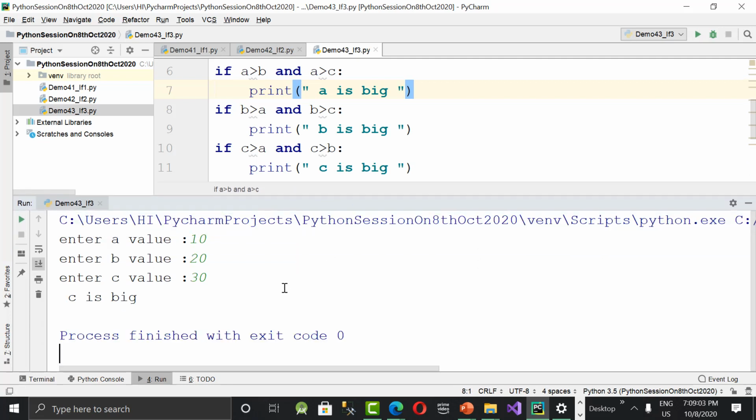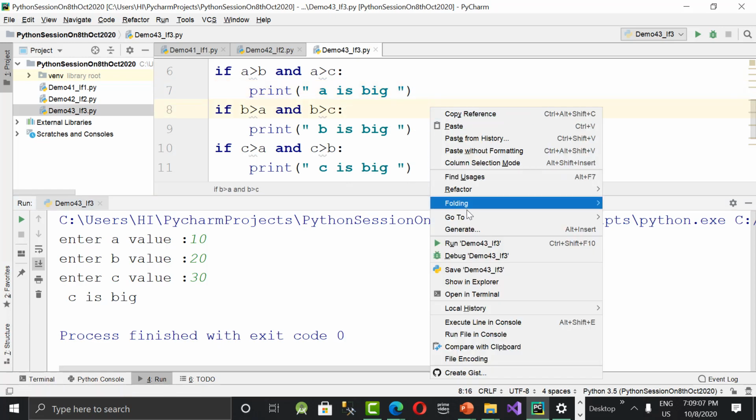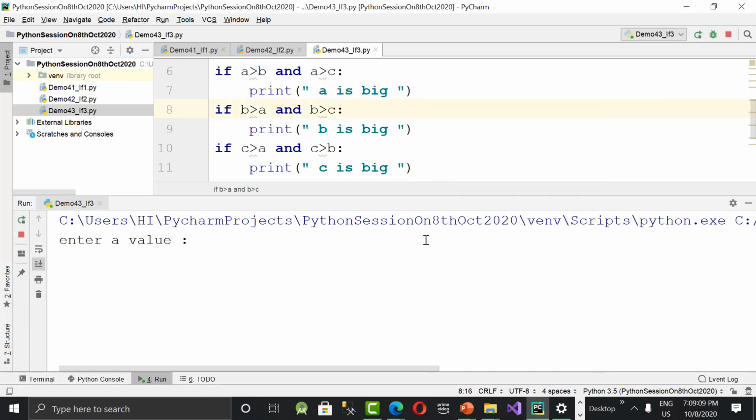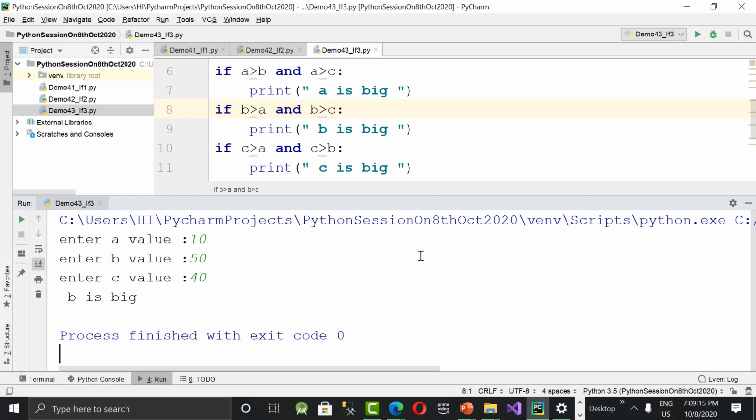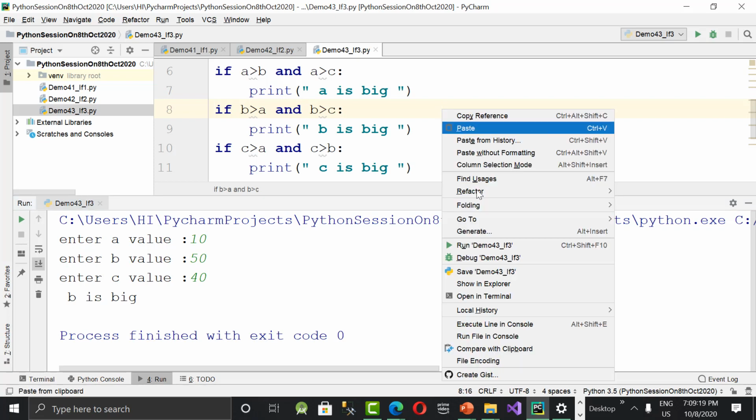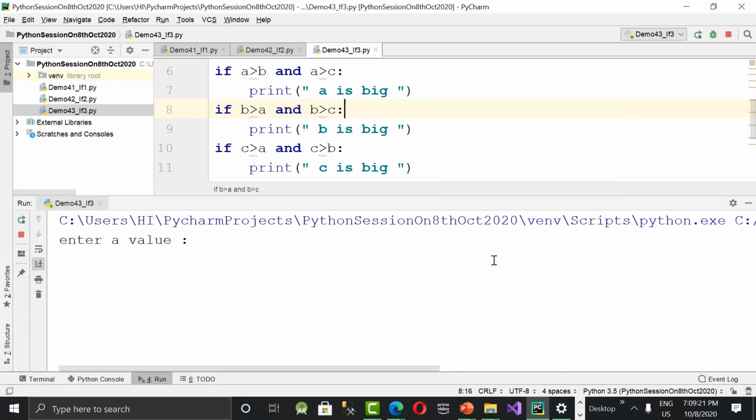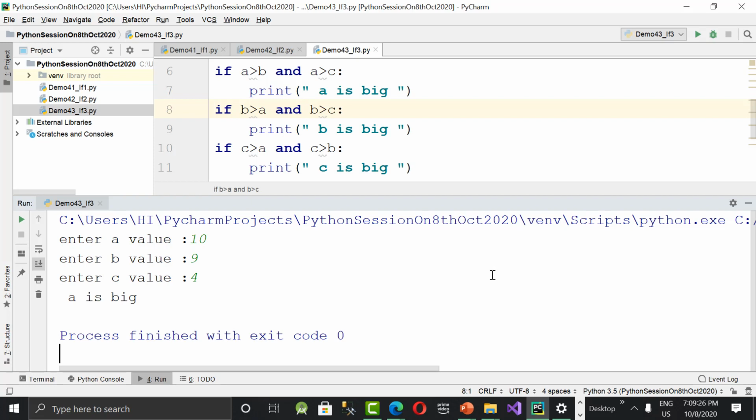That's good. Let's give the big number in the middle. A value 10, B value 50 and C value 40. Now what is it saying? B is big. Perfect. Now let's give A a value bigger than the remaining, like A value 10, B value 9 and C value 4. What is it saying? A is big.